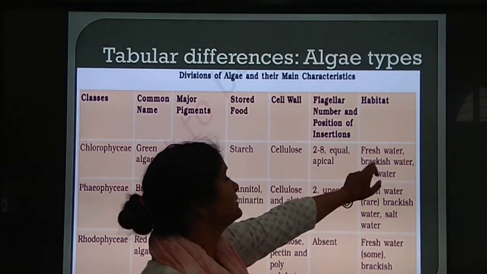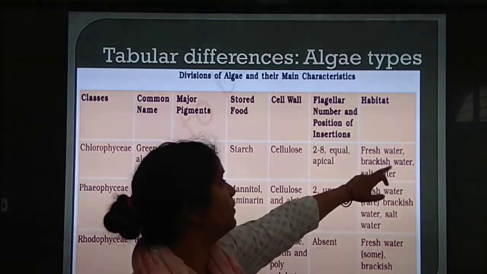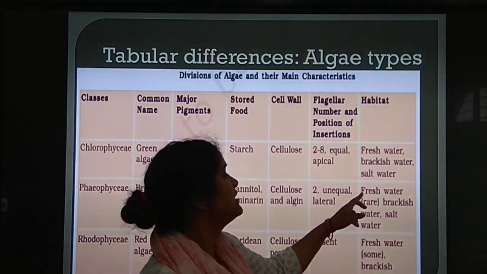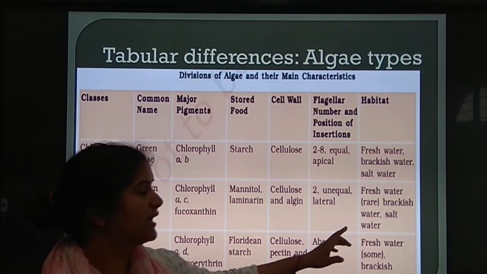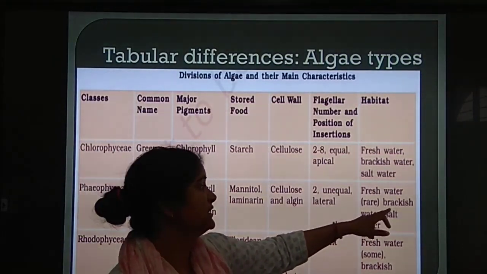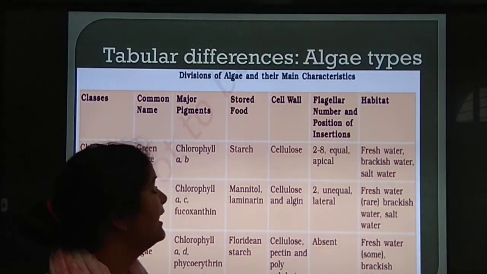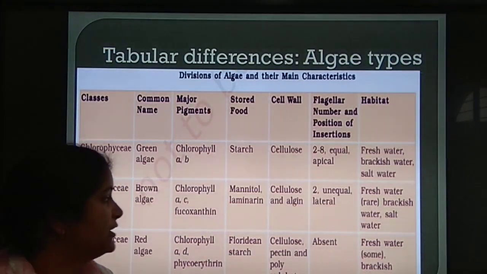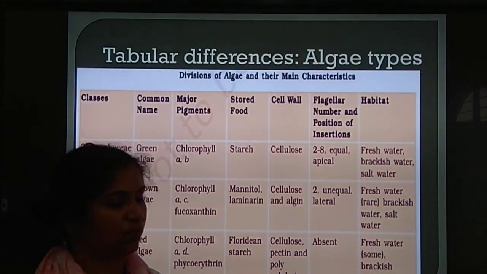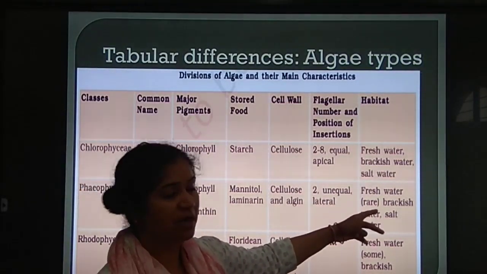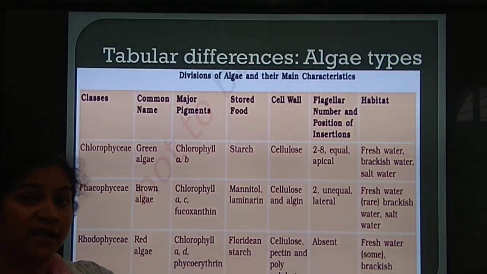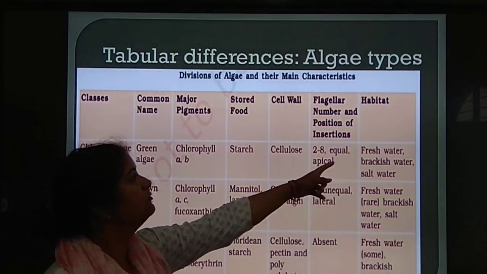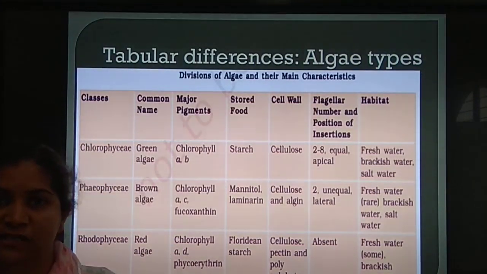Now habitats. The green algae will be found in fresh water, brackish water and salt water, and brown algae will be found rarely in fresh water but mostly in brackish water and salt water. And red algae will be found sometimes in fresh water, mostly in brackish water and salt water. So these two, brown and red, are mostly found in the marine environment, because they are rarely in fresh water. And the green one will be found mostly in fresh water.